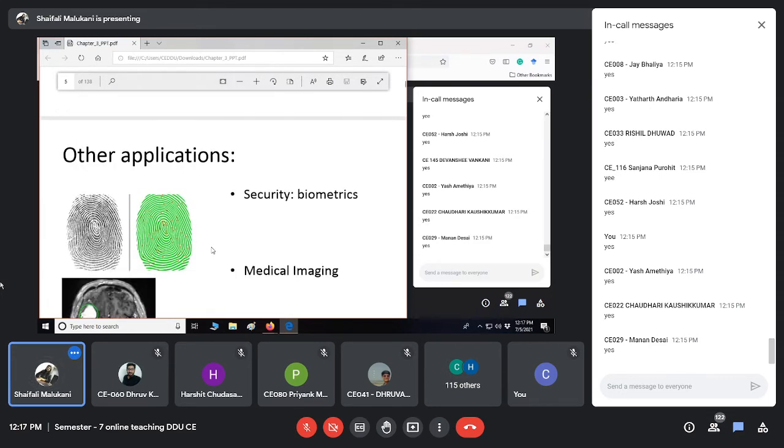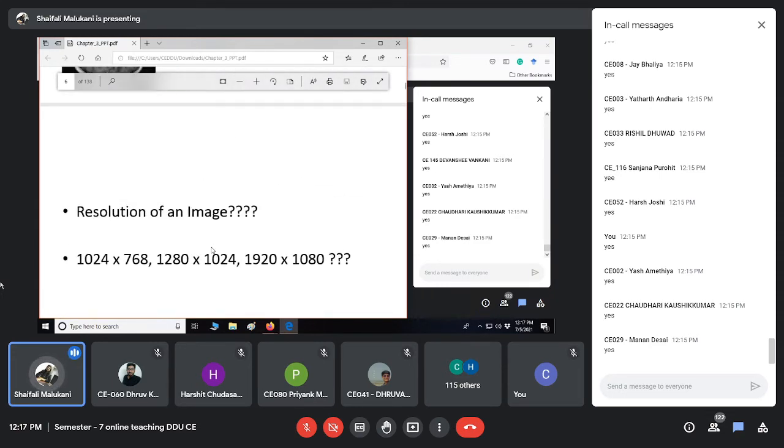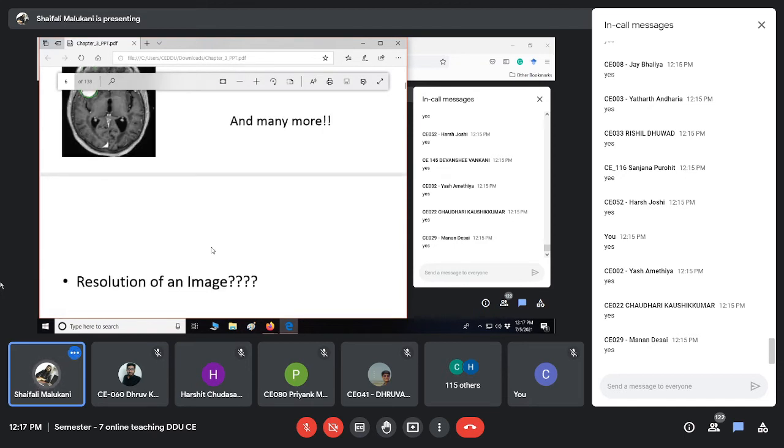Now we were using some words like resolution. What do you mean by resolution? What do we mean by resolution? Have you heard about this word? Image resolution?